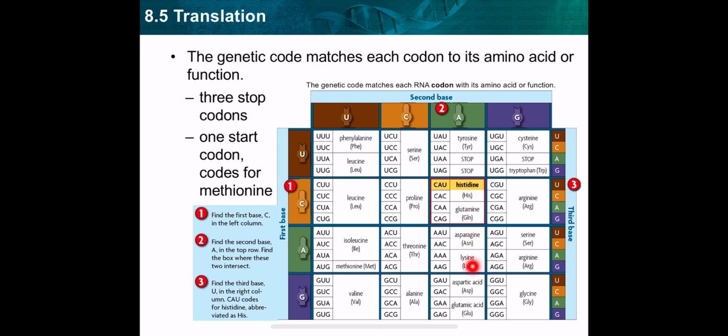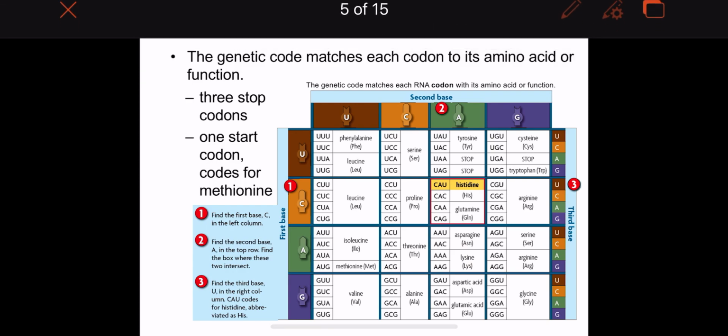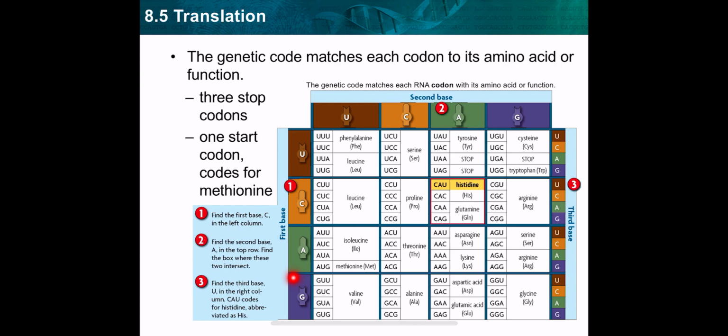Another example. Which amino acid is coded by GUA? Start from the left column. Where is G? Here it is. G, U, here it is, then A. So GUA codes for valine. In such a way, we know how to use this table to know the genetic codes and the amino acids that correspond to those codons.